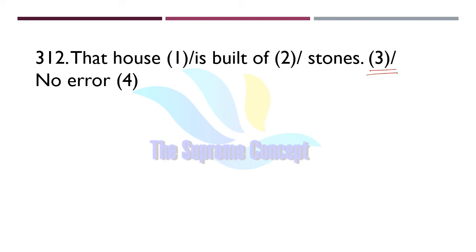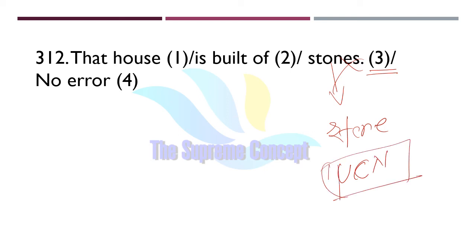We will use "stone", not "stones", because stone is treated as an uncountable noun. That is why we will use stone only.